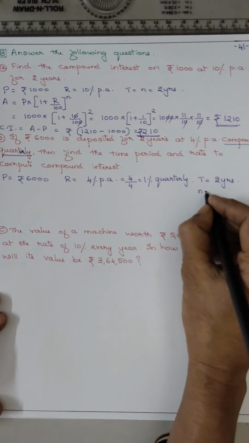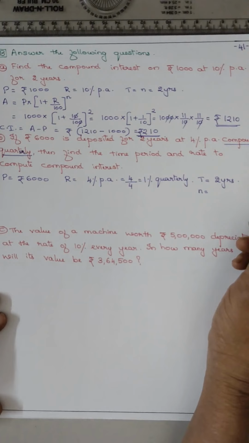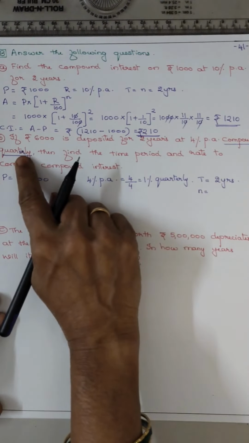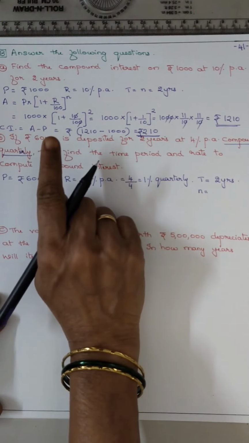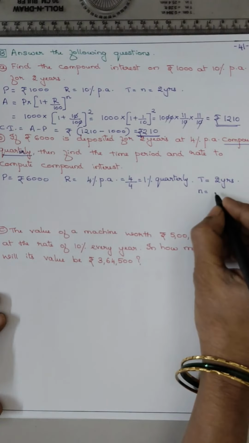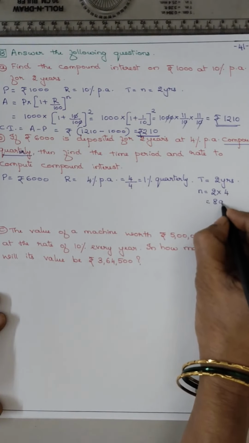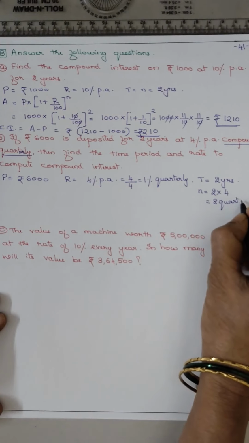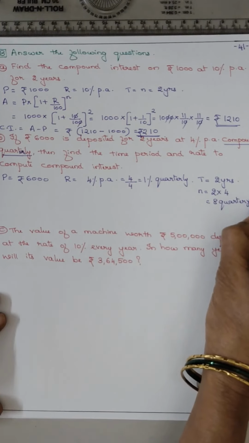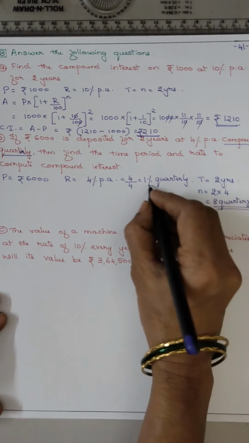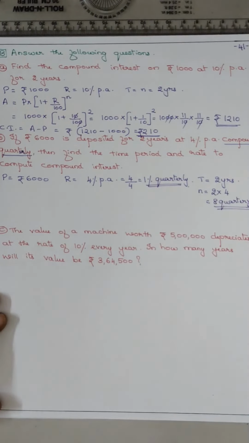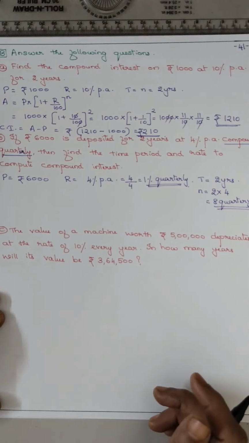So N will be for a quarterly. 1 year में कितने क्वार्टर्स है? 4. So 2 years में कितना आएगा? 8 quarter years. That is 2 into 4. 1 year, 4 quarter years, 2 years, 8 quarter years.